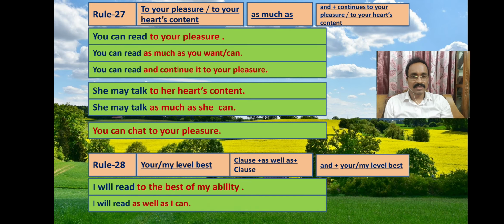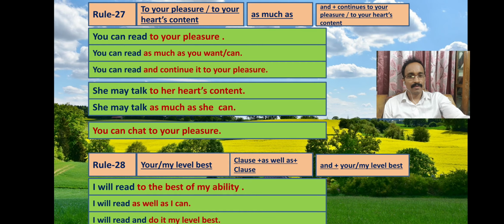So I will read as well as I can. To make it a compound sentence you follow this: I will read and do it my level best.